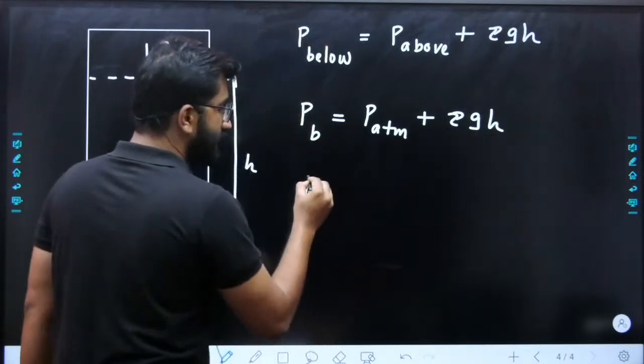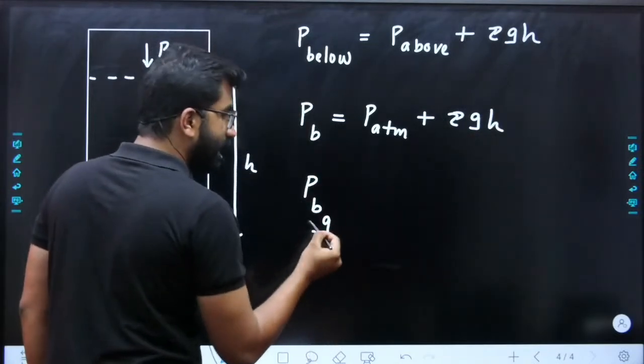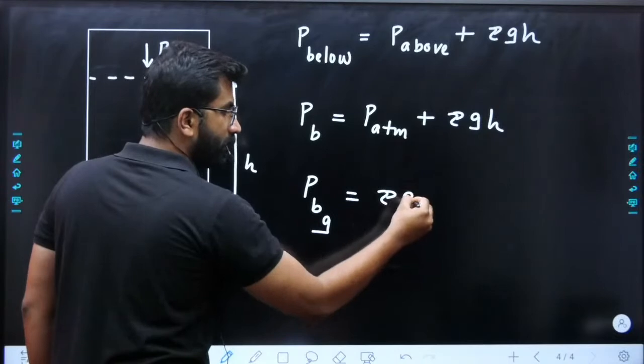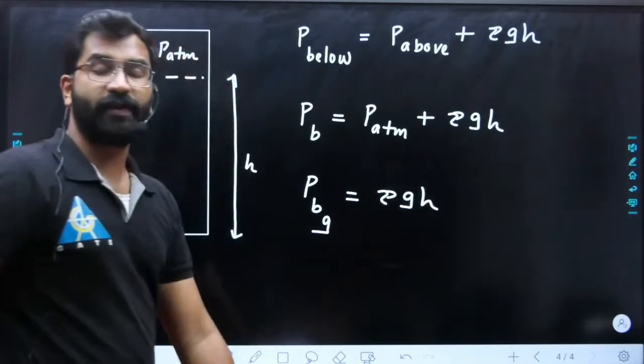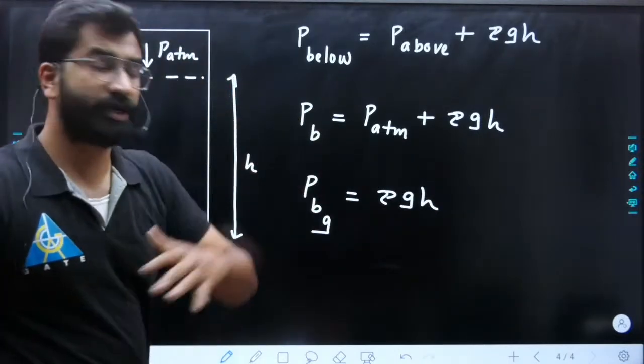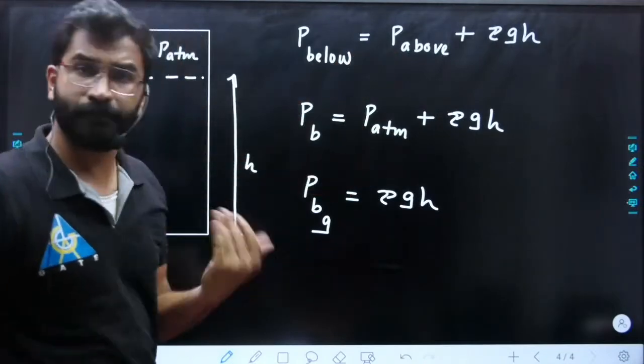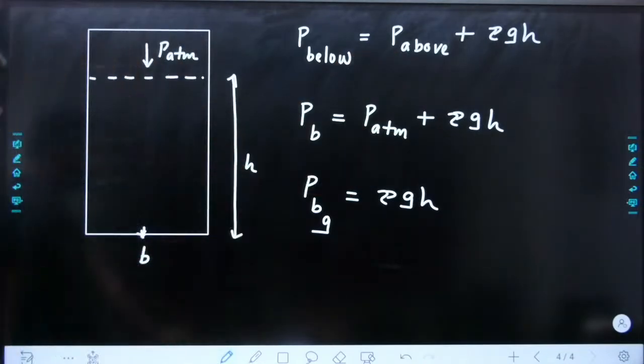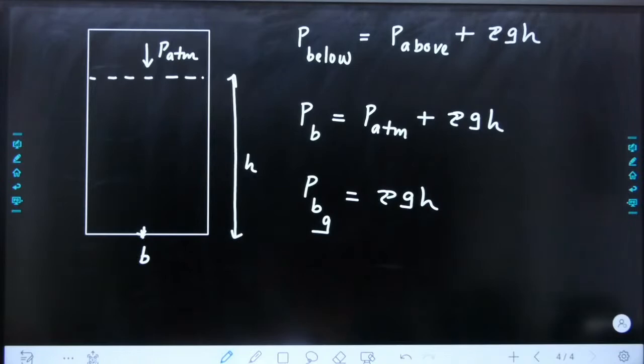And if they are asking pressure at the bottom in gauge, this will become what? Only rho gh. Why? Because whenever we calculate gauge pressure, your atmospheric pressure value will become 0. Easy? I hope it is clear for everyone. So this is the most important equation for your fluid statics.